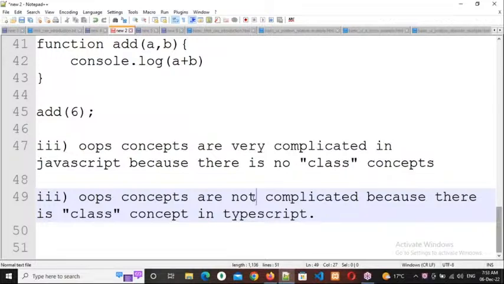OOPs concepts are very complicated in JavaScript because there is no class concept. OOPs concepts are not complicated in TypeScript because there is a class concept. These are the three major differences. Are you clear about today's class?